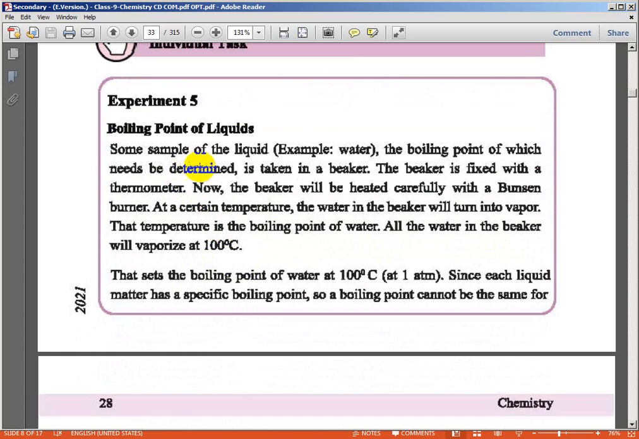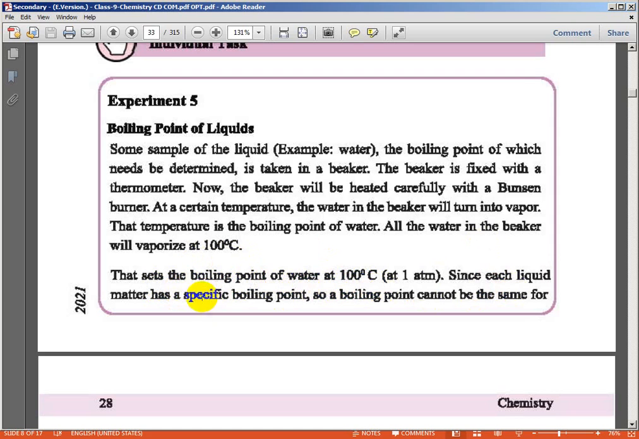Okay, a sample of a liquid like water, whose boiling point needs to be determined, is taken in a beaker. The beaker is fixed with a thermometer. Now the beaker will be heated carefully with a Bunsen burner. At a certain temperature, the water in the beaker will turn into vapor. That temperature is the boiling point of water. All the water in the beaker will vaporize at 100 degrees Celsius. That sets the boiling point of water at 100 degrees Celsius at 1 atm pressure.